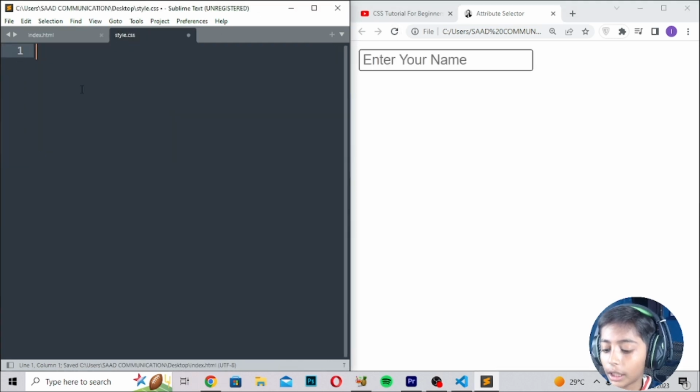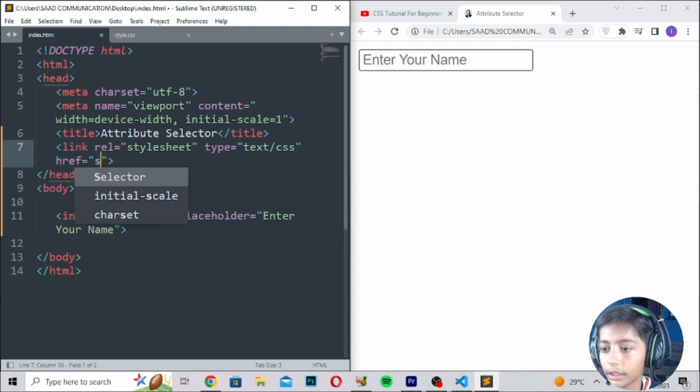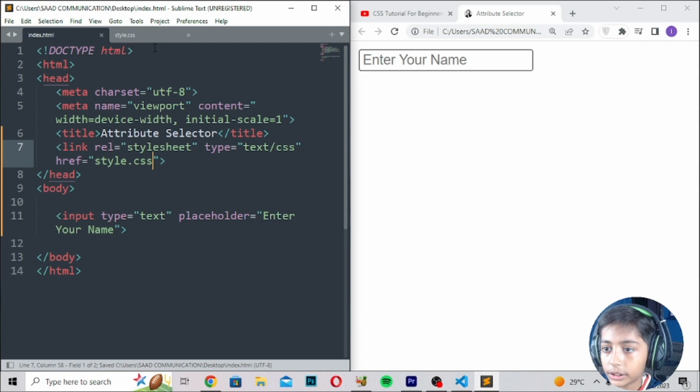So I will go to the style.css, and now here we can write. First of all, input, and enter. And first of all here I will write link should be style.css, save.